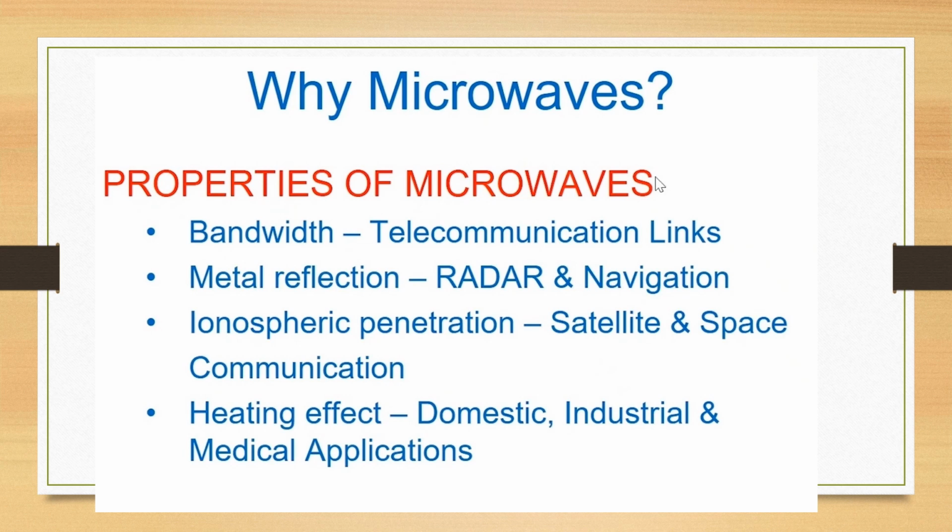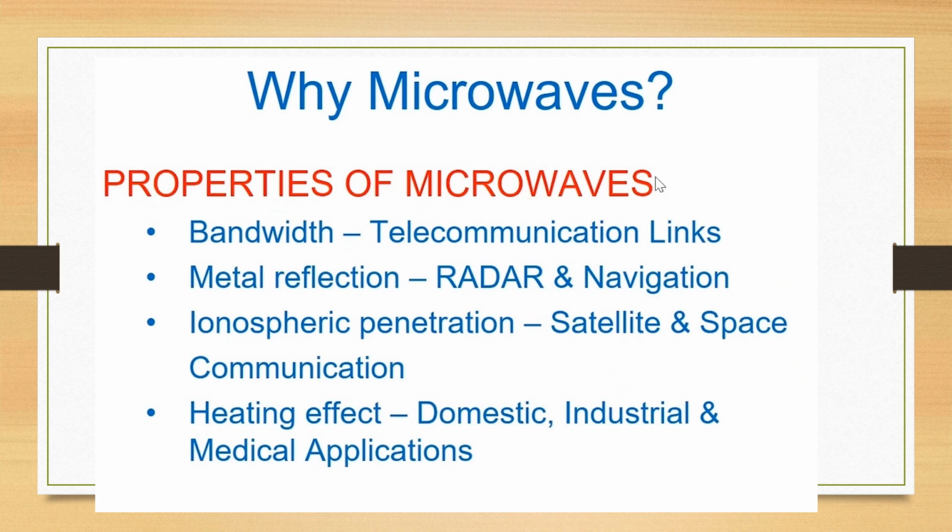And the next foremost property is metal reflection. This metal reflection is used in radar and navigation. Radar is an acronym, as you all know, for radio detection and ranging. These radar systems came into existence during the Second World War. We started using these microwaves for radar communication and navigation during the Second World War, because radar helps to detect a target object.